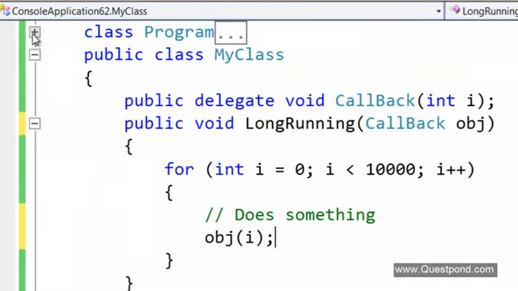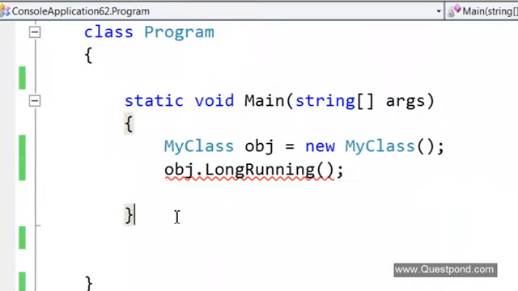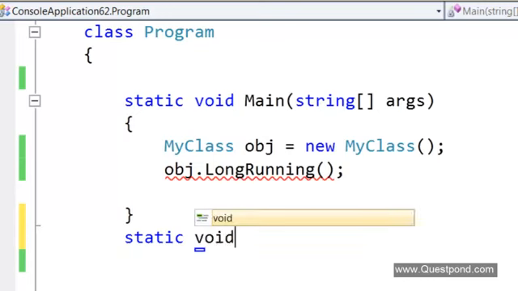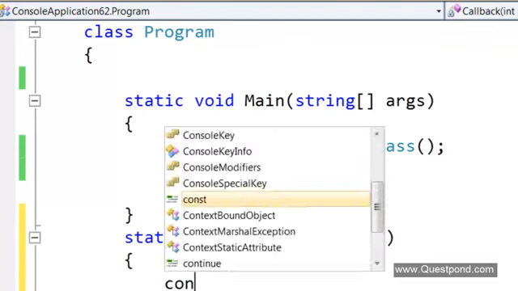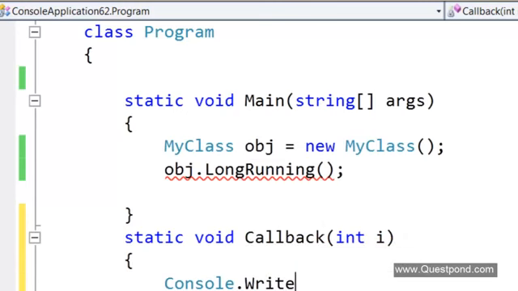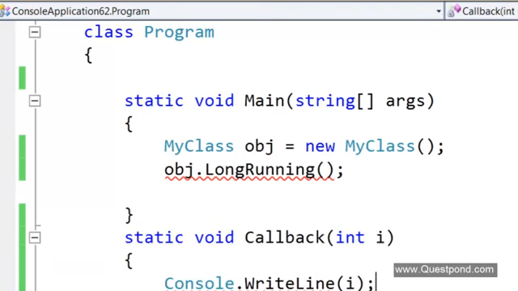So now what this program over here can do is pass him a method name. Let us say I have some method here called callback, with a console.WriteLine.